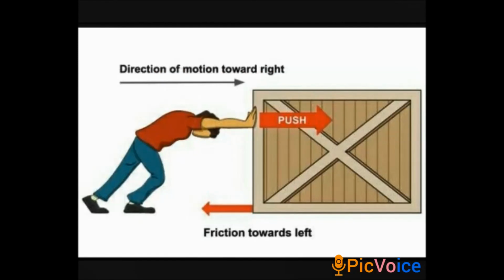Next, we are going to see the disadvantages of friction. What are the various disadvantages that occur due to friction? First is that friction opposes the motion. If you push a box to the right, the friction acts towards the left. If you push the box towards the left, the friction acts towards the right. So friction and motion act in opposite directions. Friction opposes the motion. Is it clear? Yes.